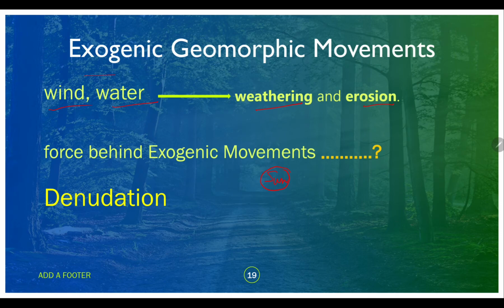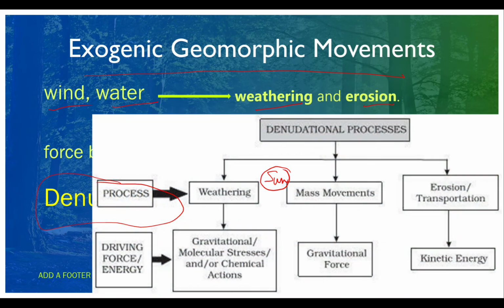From these exogenic geomorphic movements, denudation occurs. The word denudation means to strip off the cover. The cover keeps being removed, so we call it denudation. Denudation has different types and causes.